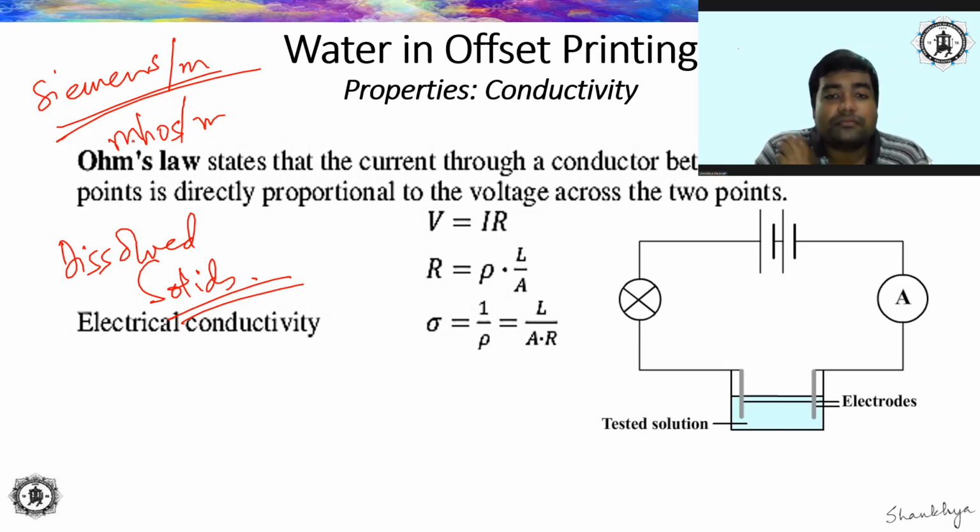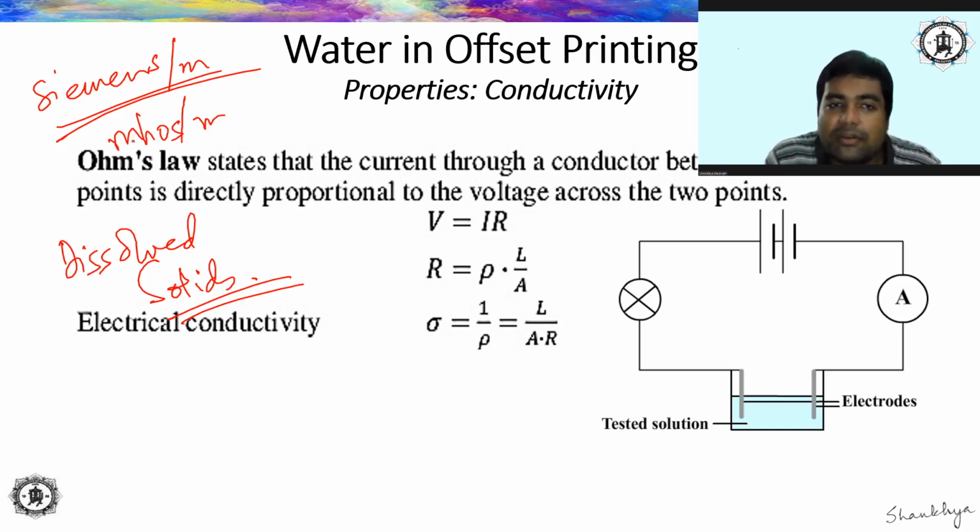Now here, I told you that the reason why conductivity is present in water is due to the presence of some dissolved solid. This dissolved solid can actually be measured from the water sample.